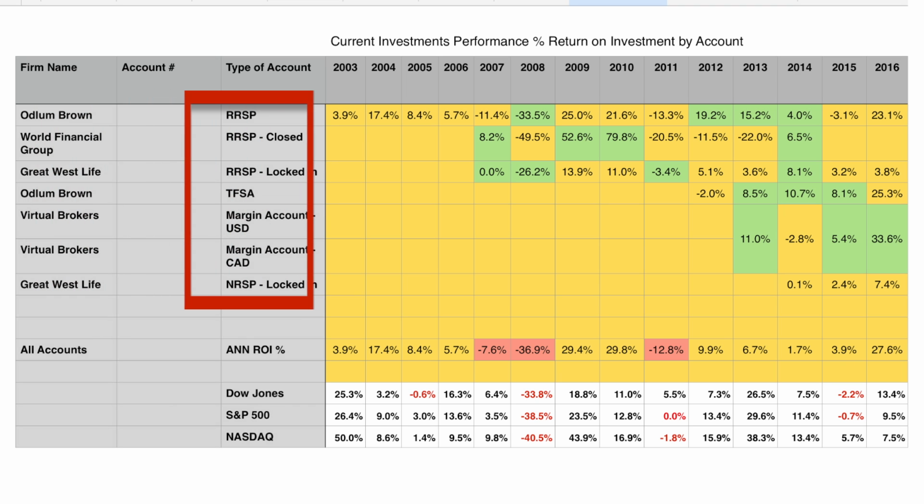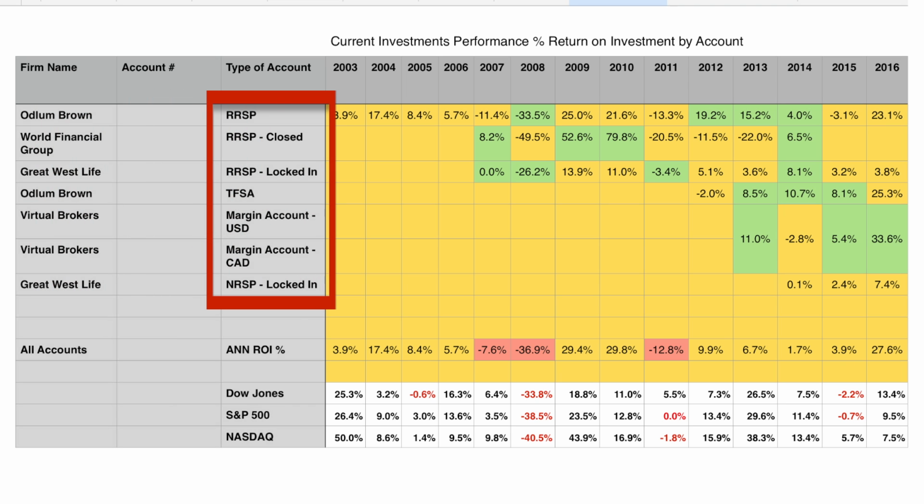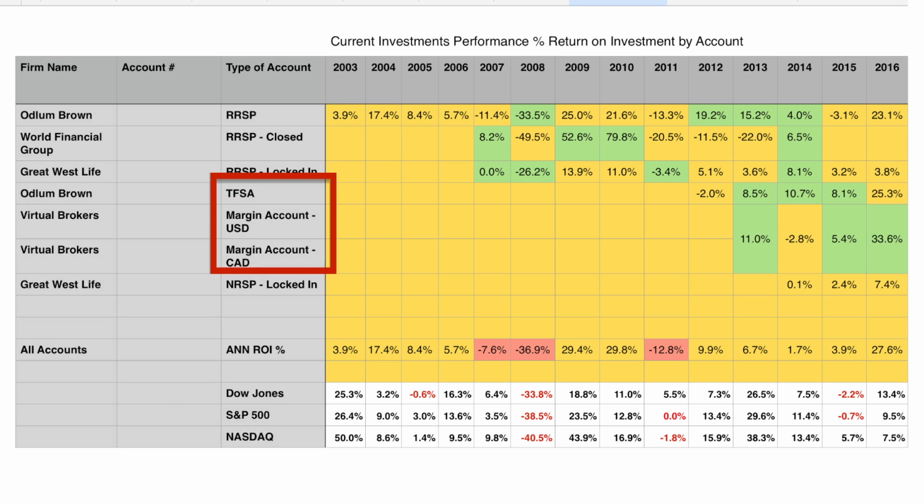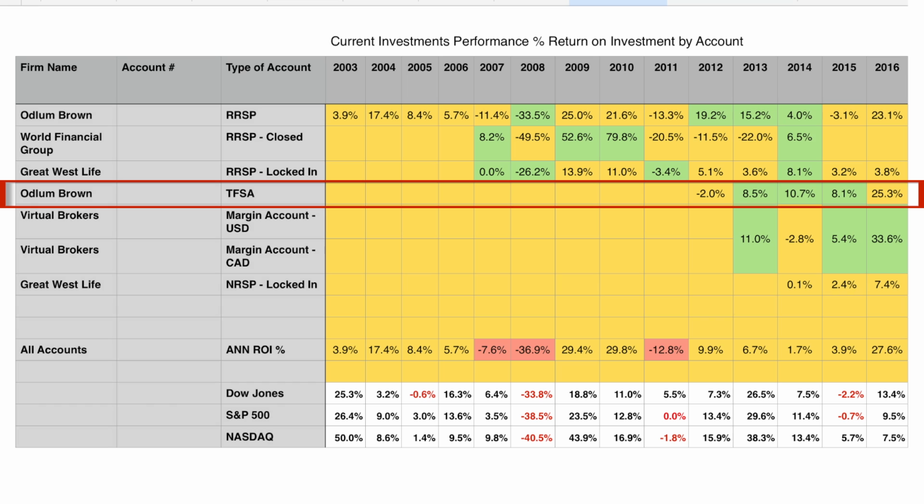The next column will show you the type of accounts that I opened and in which order. When I started investing, I chose RRSPs, and when the value of each was significant, I started to look for other investment opportunities. Had I known about all of the benefits of TFSAs, I would have invested in them immediately when they were available in 2009. If I was just starting out now, the TFSA would be the first investment account that I would open.